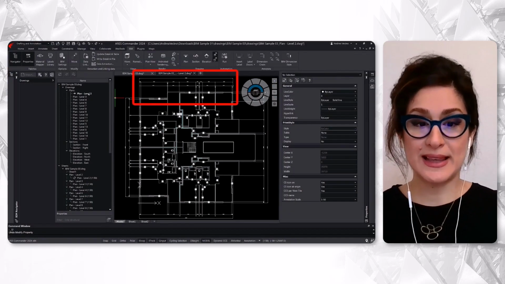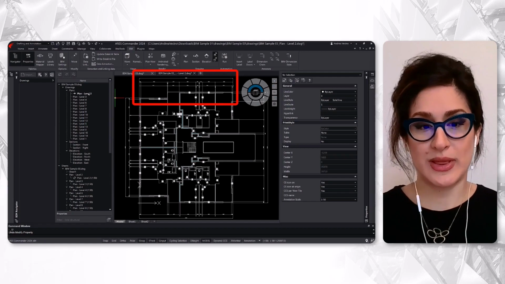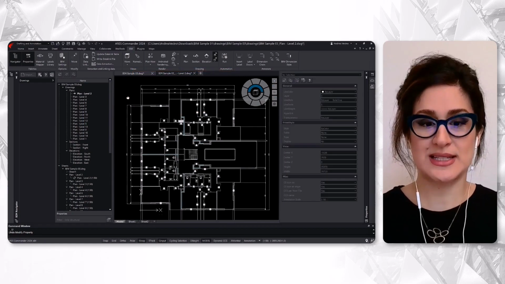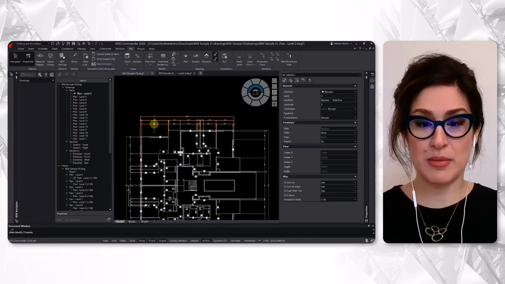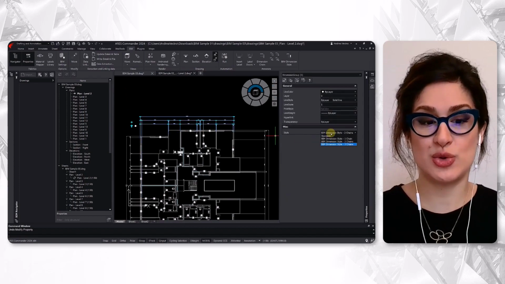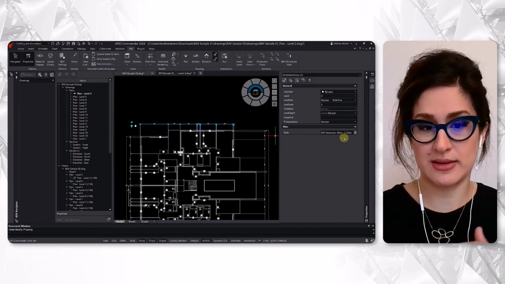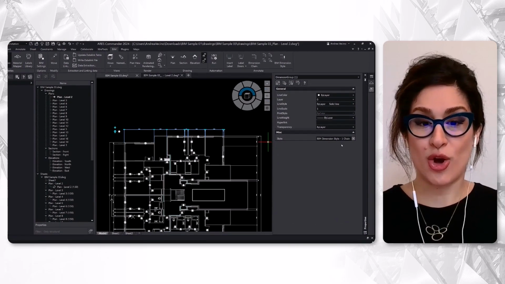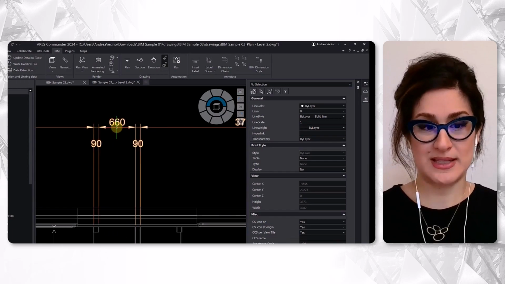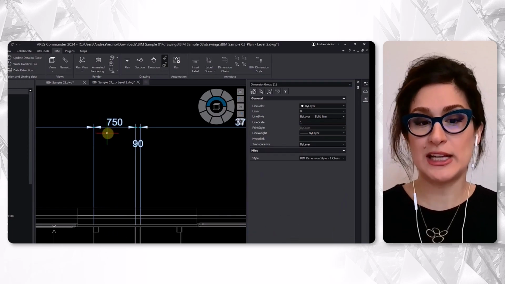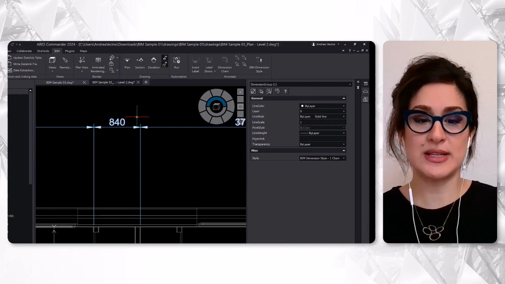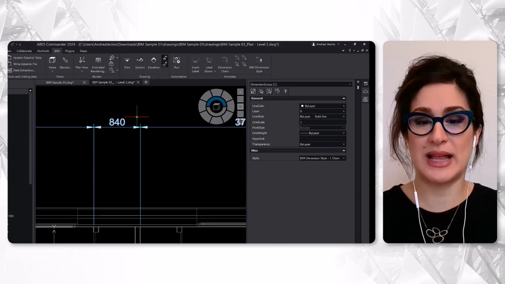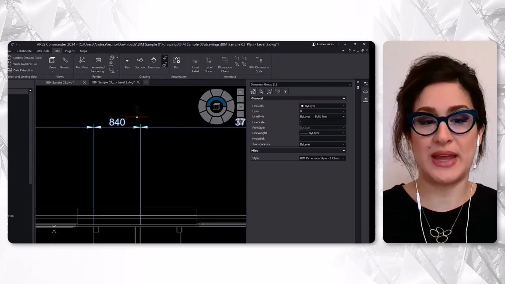After completing the labels, the automation continues with the dimensions, or more precisely with BIM dimension chains. The automation will create them in each of your drawings, but you can further adjust their styles as you like. The BIM dimension chains can also be edited with the grips. Most importantly, they remain linked to the BIM data. So if this wall is modified in the BIM project, the BIM dimension chains will have the ability to update themselves.